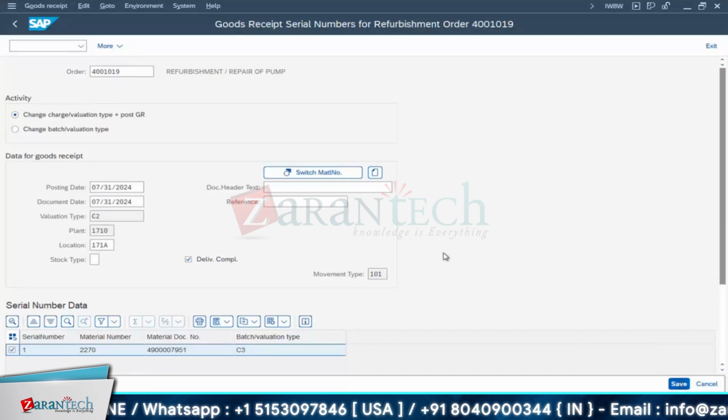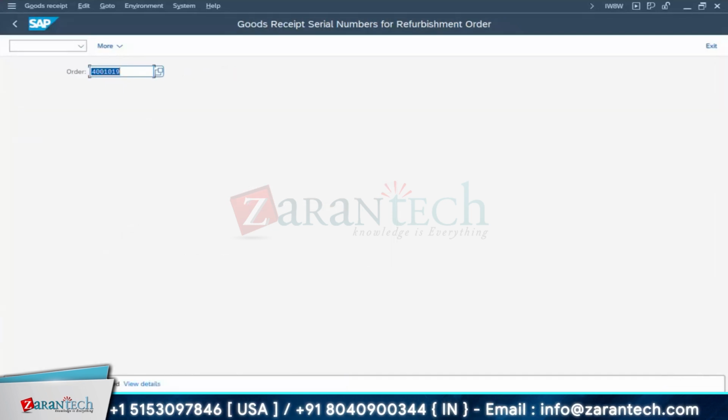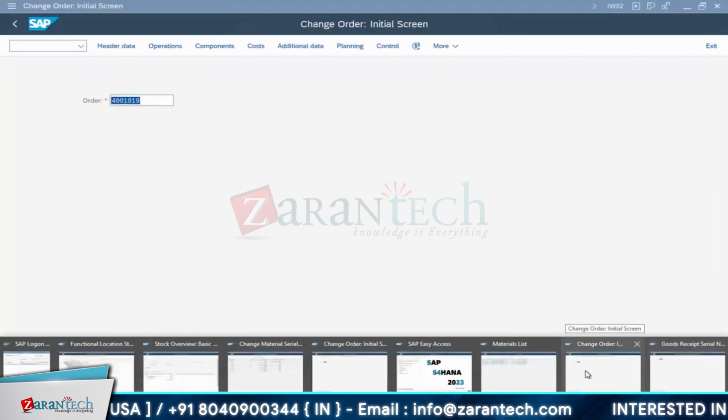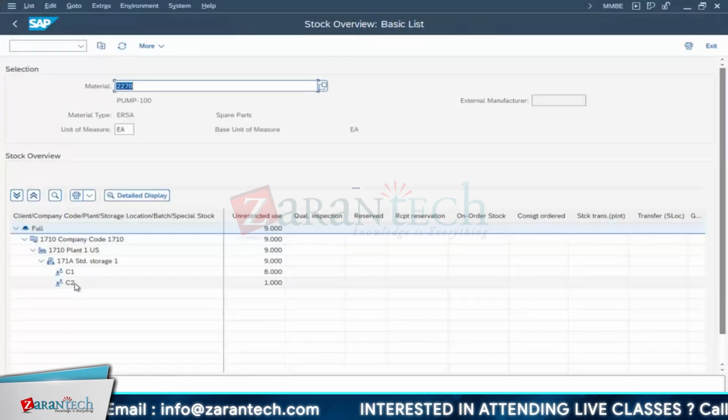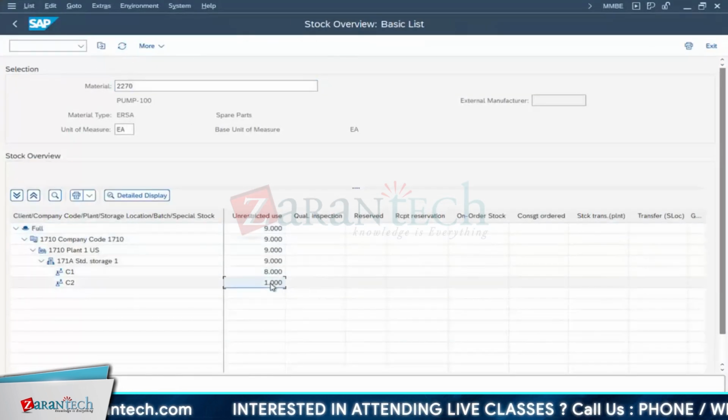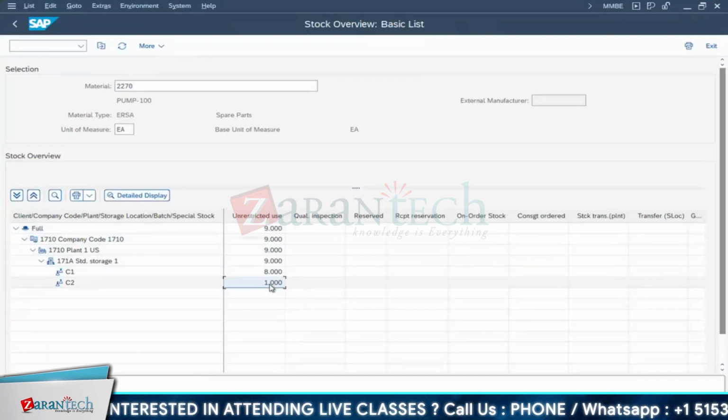Okay. Now let me save this. Yeah, see, document got posted. Now I'll show you the flow. Before that, I will go for your stock. See here, go for your stock. Refresh. The C2 has come. 8 plus 1, 9. Another one is at installation location. Got it? How we changed it? Yeah. Valuation type.